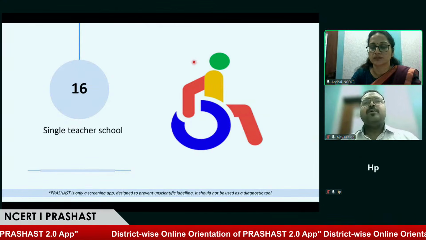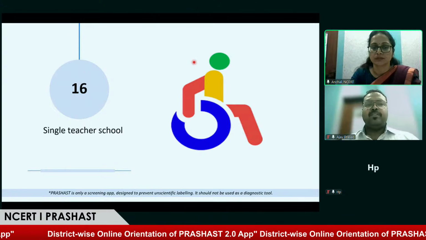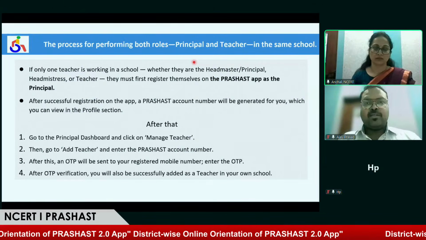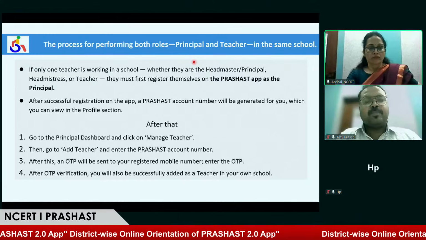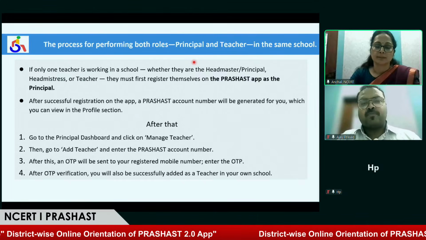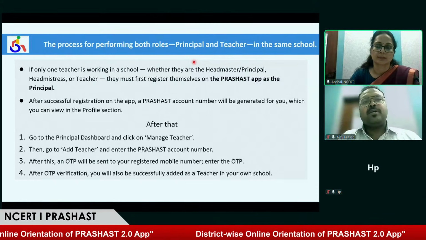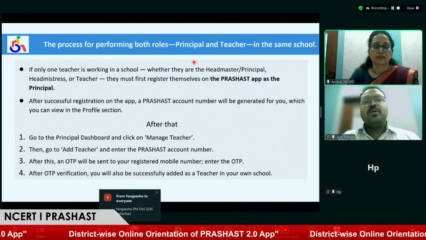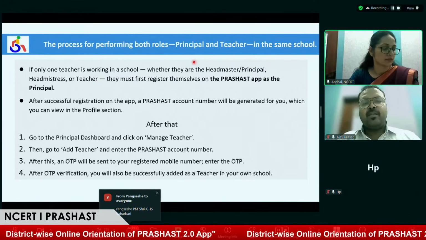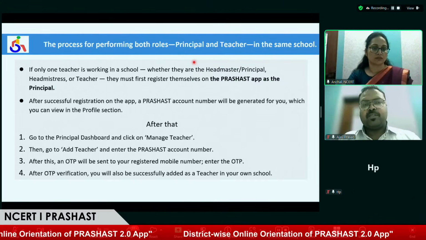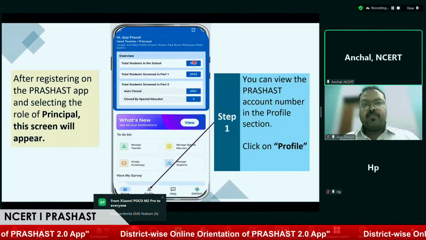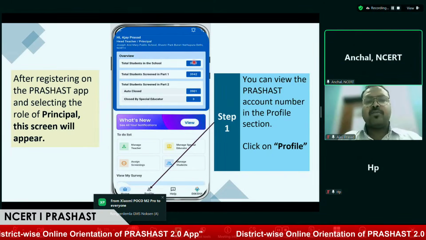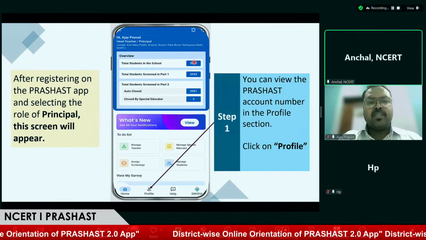Yes, ma'am. For the single teacher school feature in this application, suppose someone has been given the responsibility of head teacher, or in a school there is just one person who also has to play the role of a teacher. The first thing they have to do is log in to this application as a headmaster. The second step: suppose my name is Ajay Prasad, I am the head teacher of the school. Now I will be adding myself as a teacher.